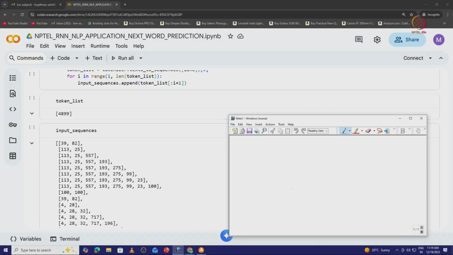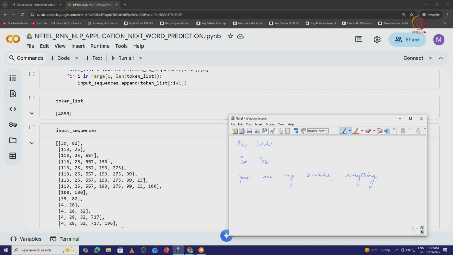of a simple poem which is present in this corpus, Shakespeare corpus, if I consider "O Lord," these are two different tokens which could be represented as 39 and then 82. Then the next line, "You are my sunshine, everything."